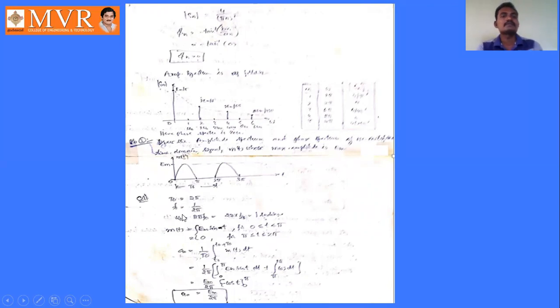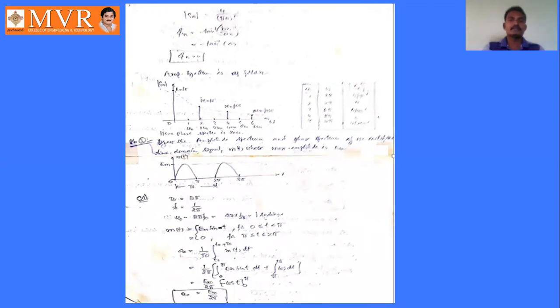And f naught is the reciprocal of T naught, that is 1 by 2 pi. What is omega naught here? Omega naught is the angular frequency, which is 2 pi into f naught. Here f naught is 1 by 2 pi, and 2 pi into 1 by 2 pi is 1 radian. So omega naught becomes 1 radian.